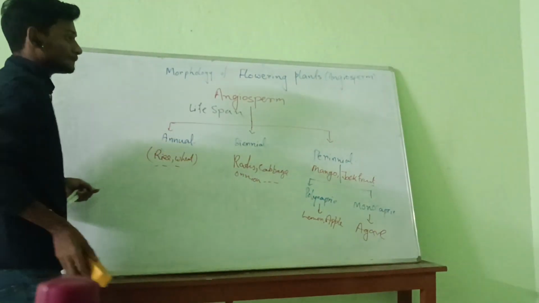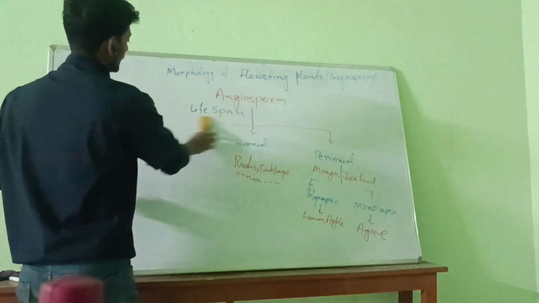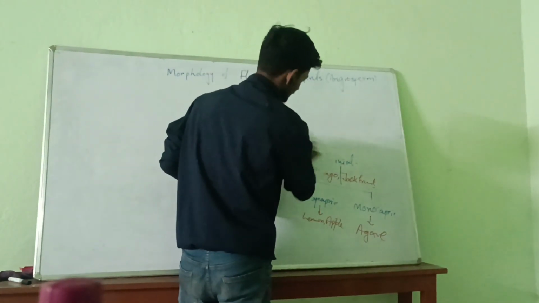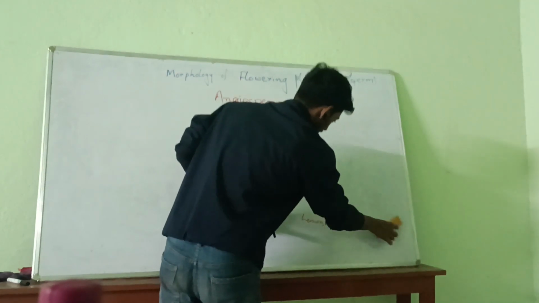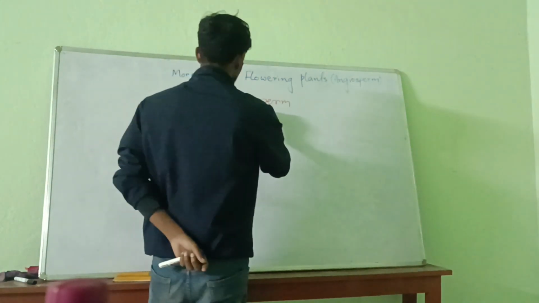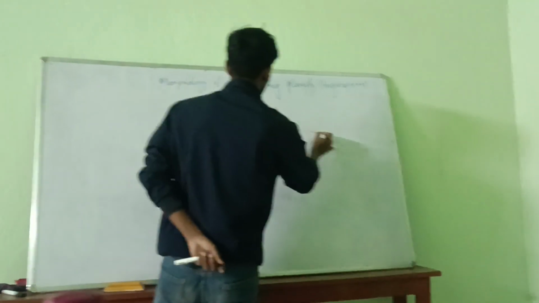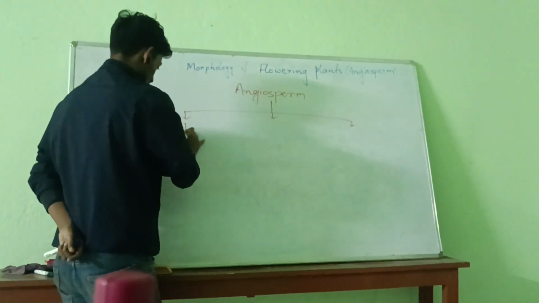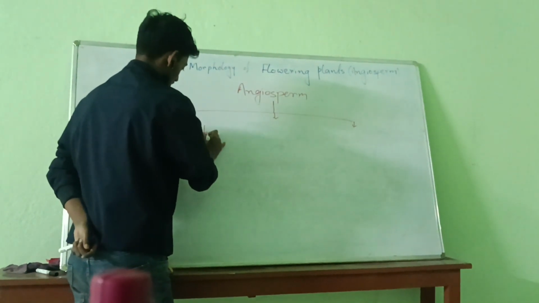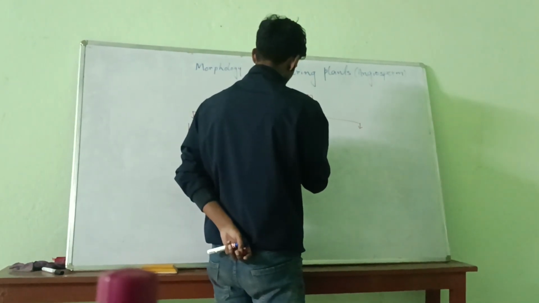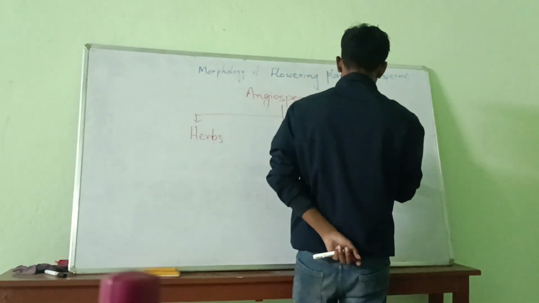Now we are going to draw the flowchart of differentiation of angiosperms based on their structure. Here also, angiosperms are of three kinds: one is herb, another is shrub, and the third is tree.